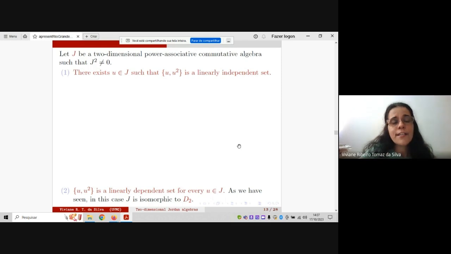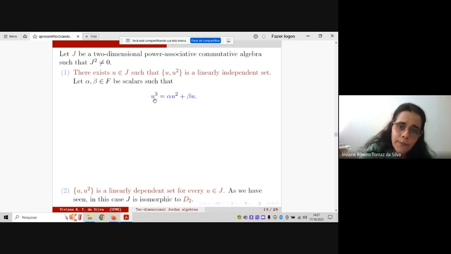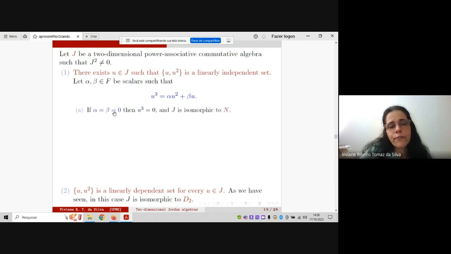Now, for the first case, that there exists a U in J such that U, U squared is a linearly independent set, we can write U cubed as a linear combination of U and U squared. Actually, U, U squared is a basis in this case. And then we study the cases based on the scalars alpha and beta. For instance, if alpha equals beta equals 0, then U cubed is equal to 0, and J is nilpotent, isomorphic to N in this case.